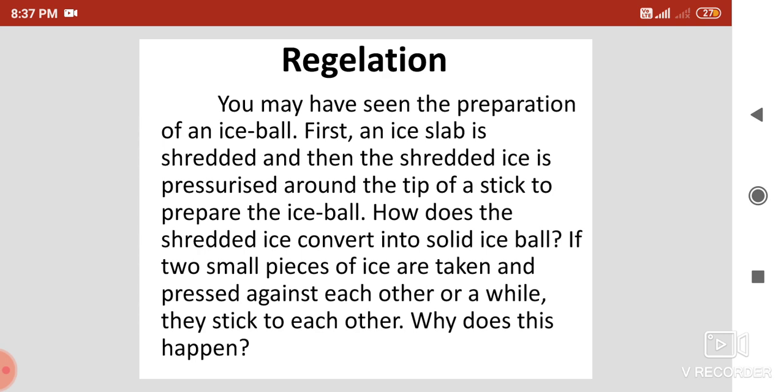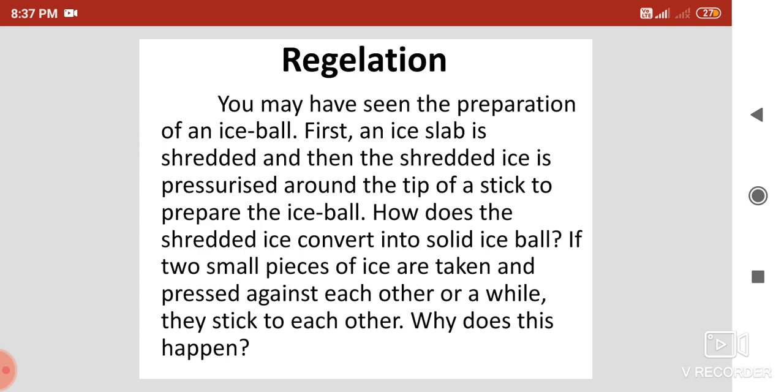We'll perform an activity to understand how this happens. We take one ice slab and one thread, with both ends of the thread tied to different weights, and the thread is kept on the ice slab.